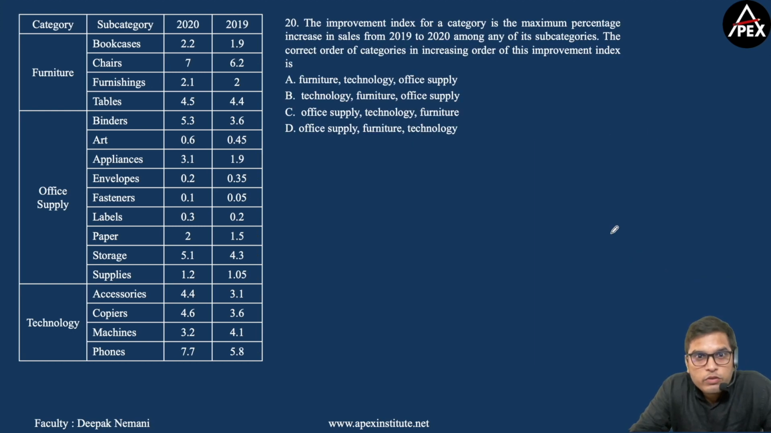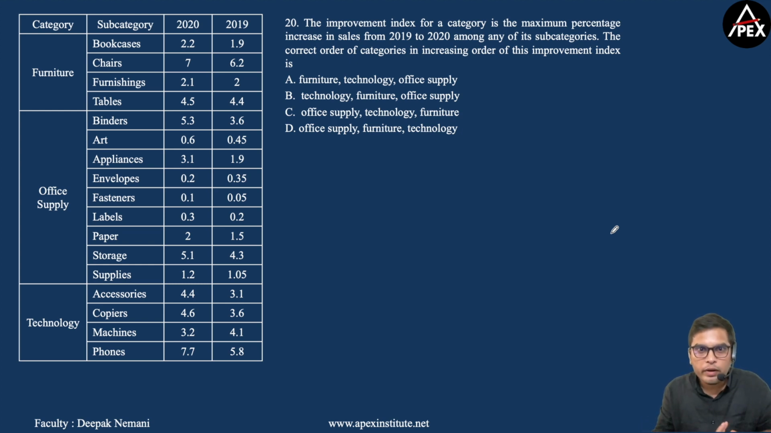Now coming to the last question. The improvement index for a category is the maximum percentage increase in sales from 2019 to 2020 among any of its subcategories. The correct order of categories in increasing order of the improvement index is. Okay, first we need to find the improvement index of all these three categories: furniture, office supply and technology, and then we need to arrange these categories in the increasing order of the improvement index.